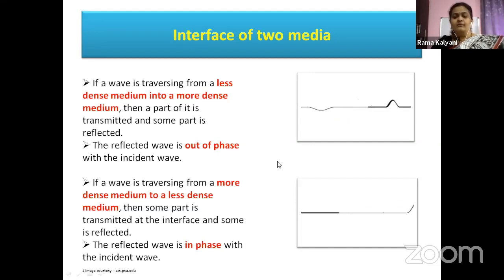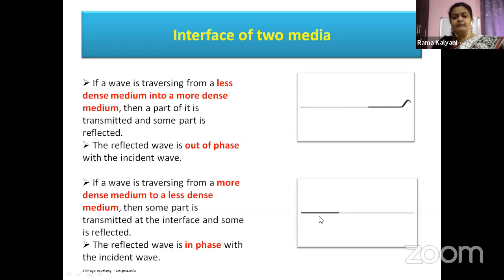One more condition we have, children, the reverse condition. If the wave is traveling from a denser medium to a rarer medium, what is happening? You can see here that the amplitude in the rarer medium, the less dense medium, is increasing, and here it is decreasing, but still it is in phase.